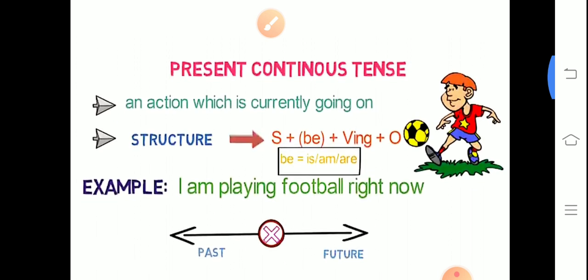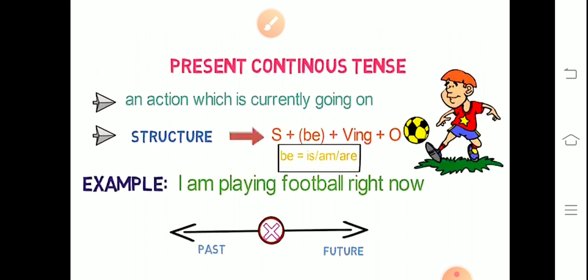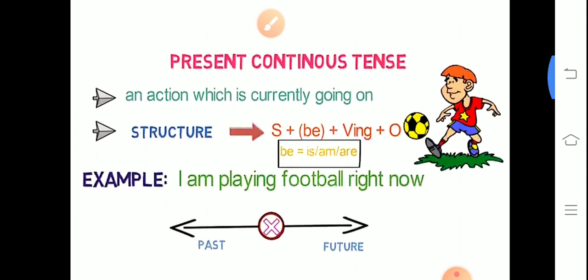With any two persons, more than one person, you can use are over there. Plus verb first form plus ing. Then after that you have to write the object.